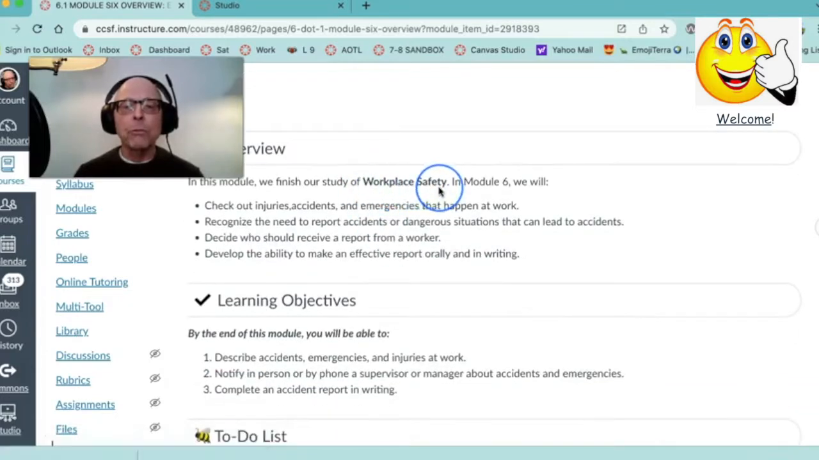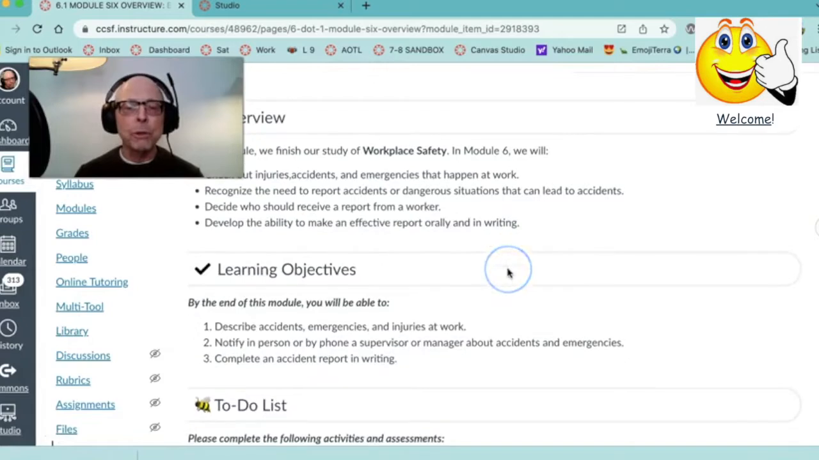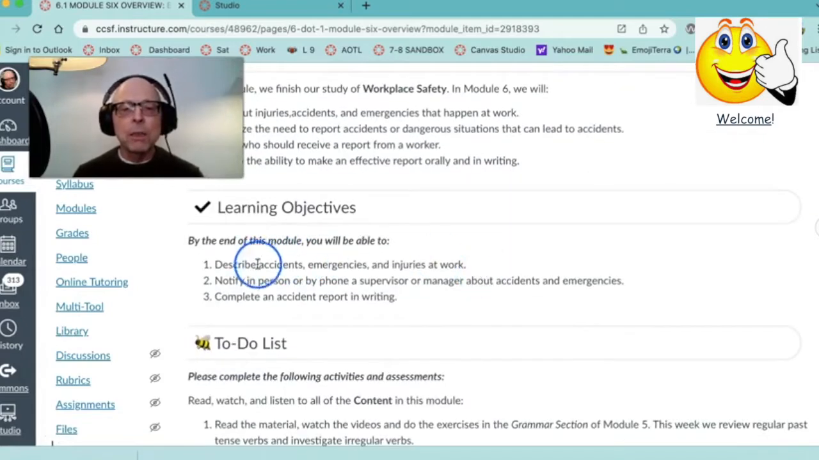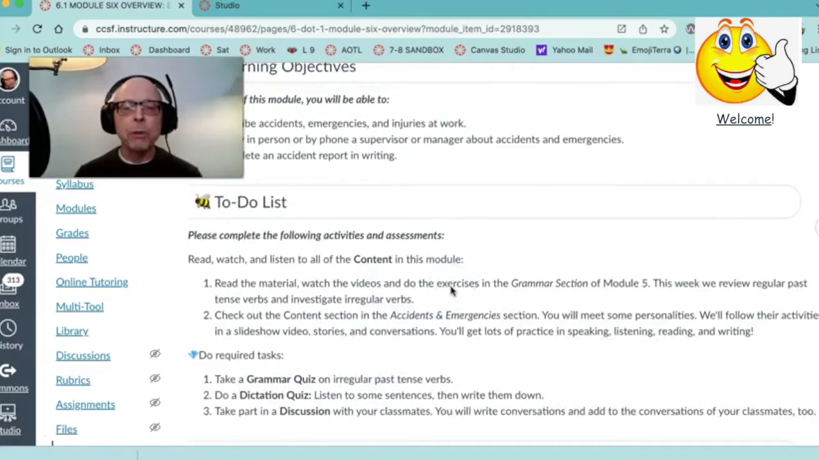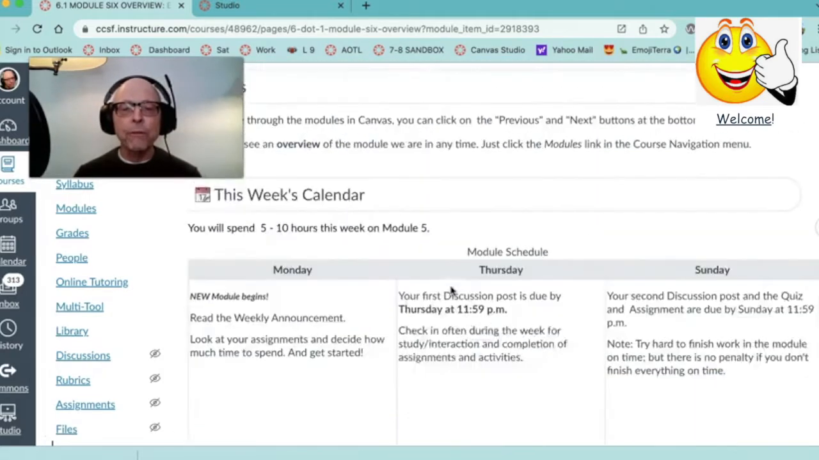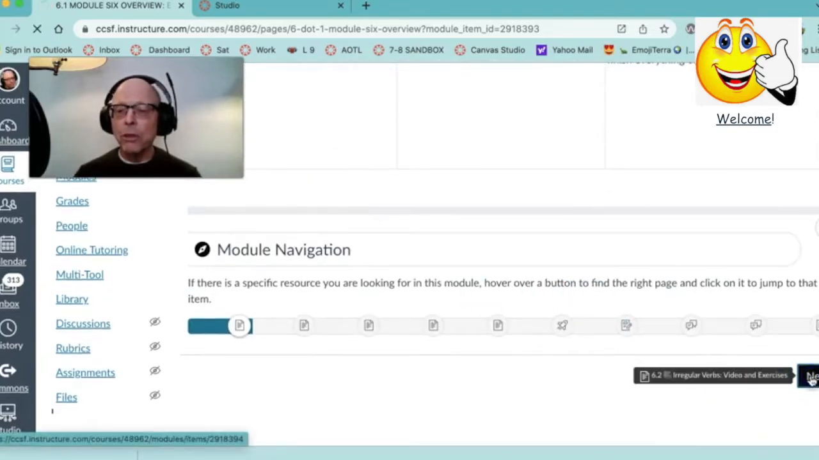It's workplace safety. This is our final module dedicated to workplace safety, and it's about accidents, emergencies, and injuries at work. You have to notify a supervisor about accidents and emergencies, and we'll complete an accident report. So there's some fun stuff here. All right, well, let's go to the next item.